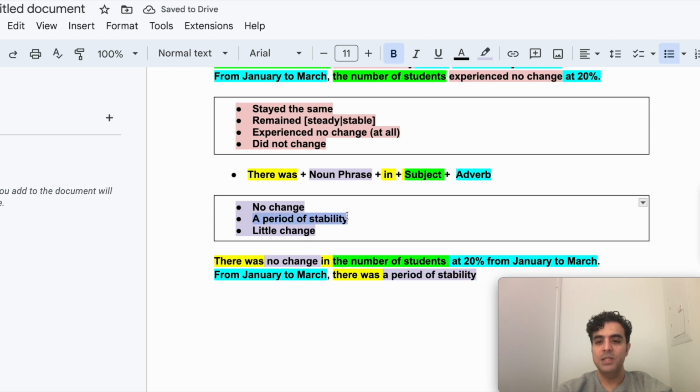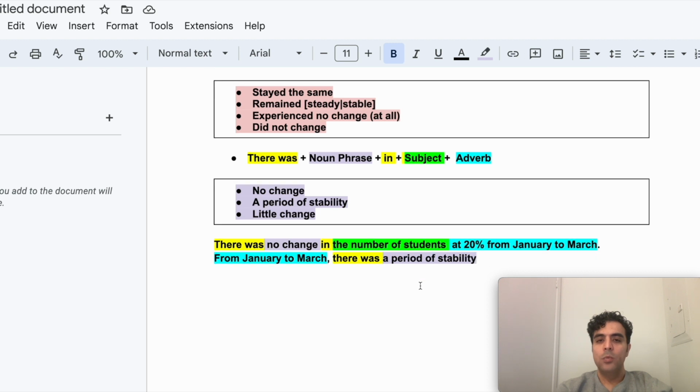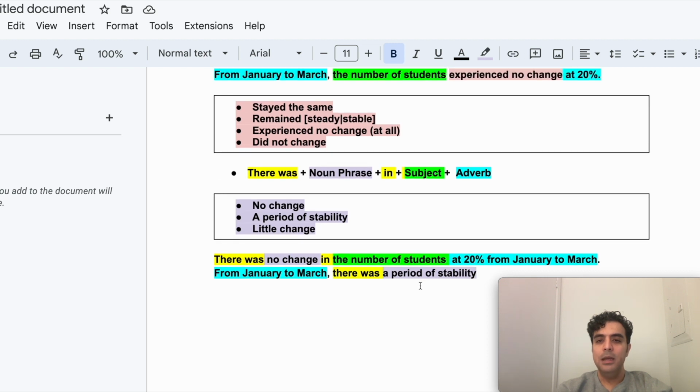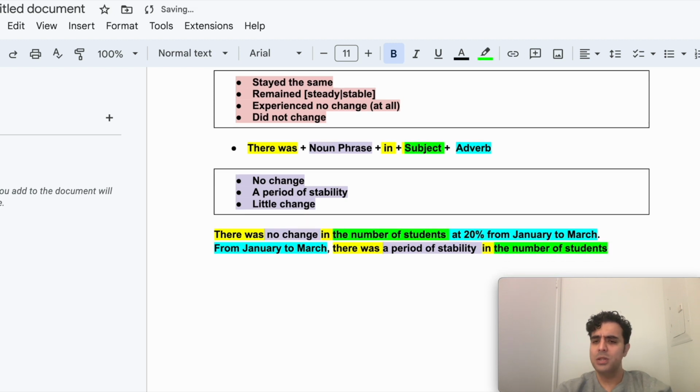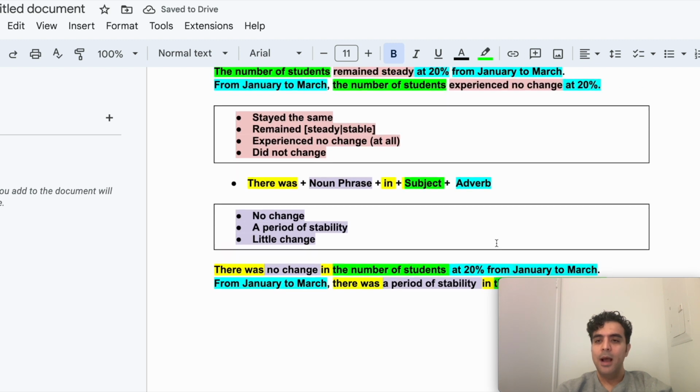A period of stability. And then what am I going to add? Well, there was a period of stability in the number of students. Remember, the subject needs to be mentioned. Same color coding as before, so it's not going to be very different. And then finally, I have at 20%, right?